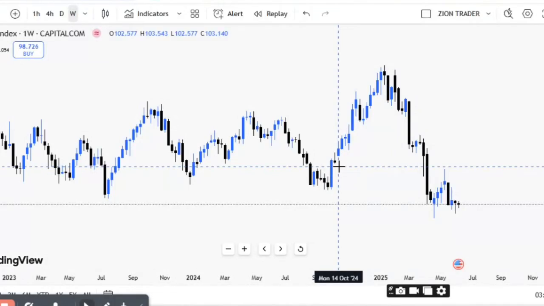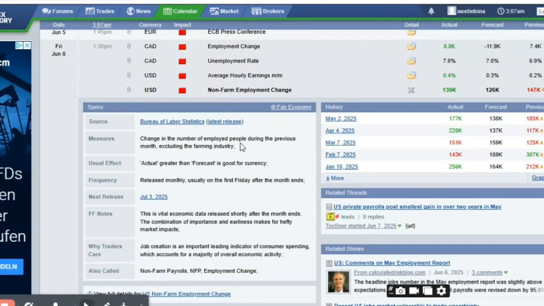So today we'll be analyzing DXY, which is the benchmark asset for the dollar index. Let's take a look at the fundamental perspective before going to the technical perspective. As you can see, as of last week, NFP was released and it came out positive. 177,000 jobs were created, and this is actually very good for the currency.